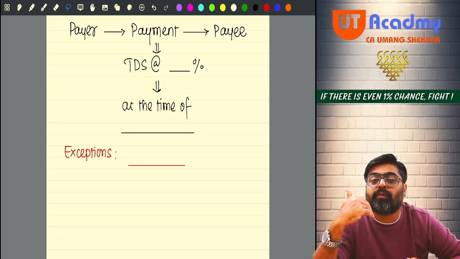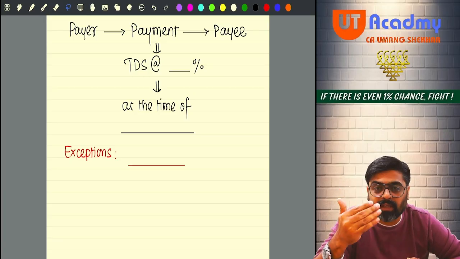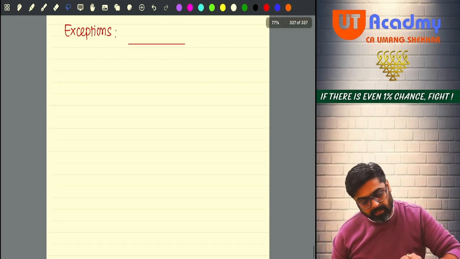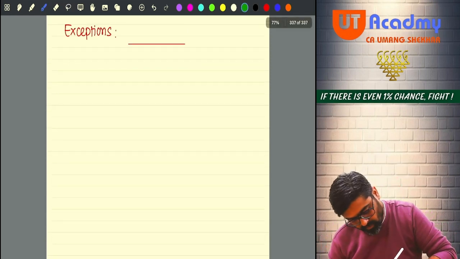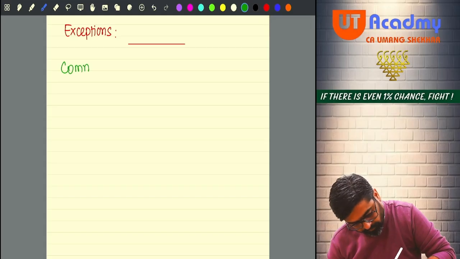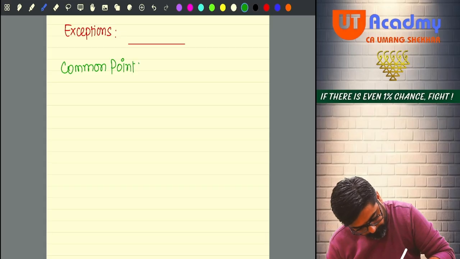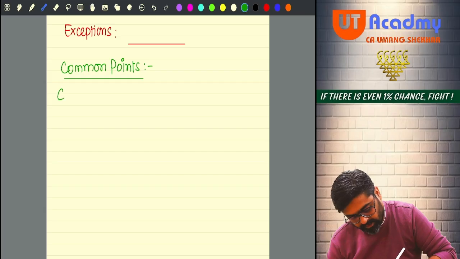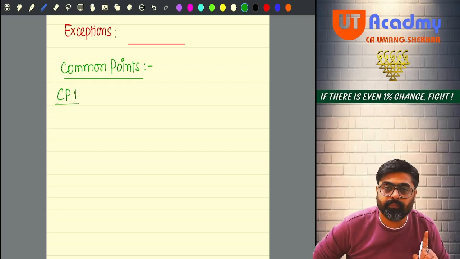So instead of repeatedly saying those things again and again, I will make some common points. I will say CP1. CP1 means common point number 1.